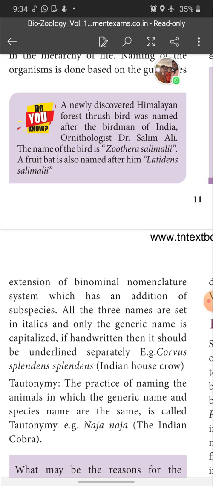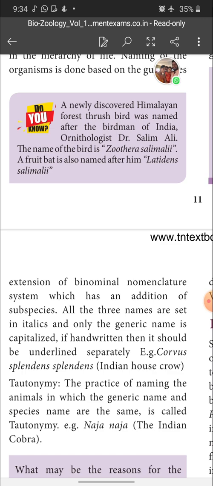What you have to keep in mind regarding binomial and trinomial nomenclature, children: for binomial nomenclature, the organism has only two names, one is the generic name, another one is the specific name or species epithet. In trinomial nomenclature, the organism has three names: as usual the generic name and species name, and the third one is the subspecies name. Since the organism has three names as scientific name, it is called trinomial nomenclature.